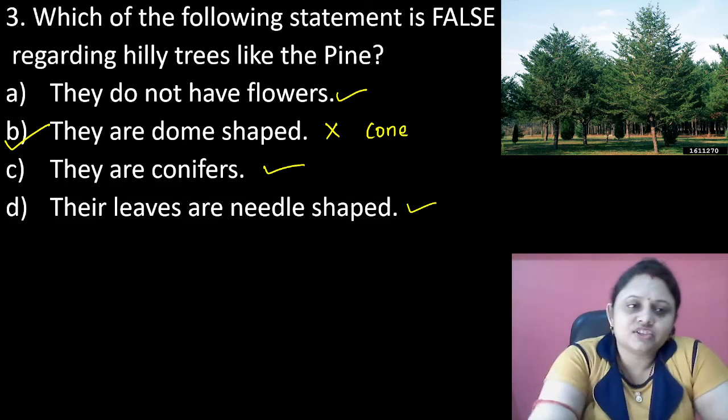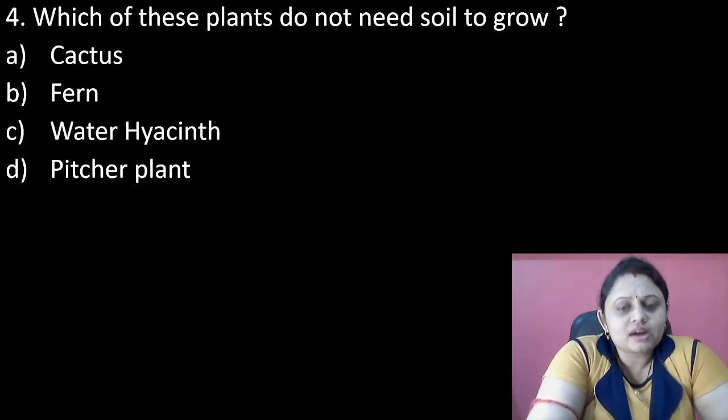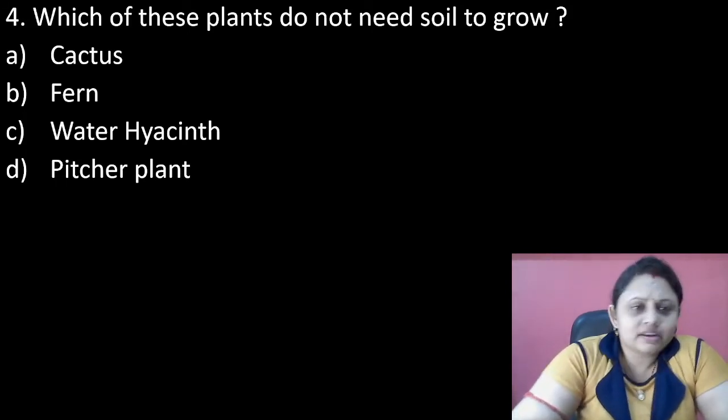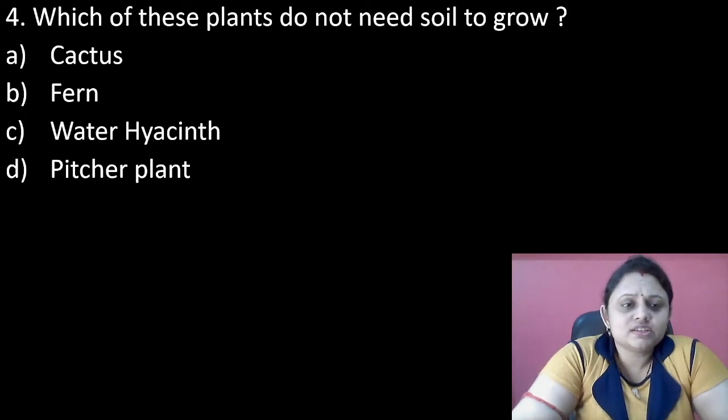Next. Which of these plants does not need soil to grow? First, you tell me one thing. Which plants do not need soil to grow? A plant that grows underwater or in water does not need soil to grow. Cactus, its natural habitat is desert, so it needs soil to grow.